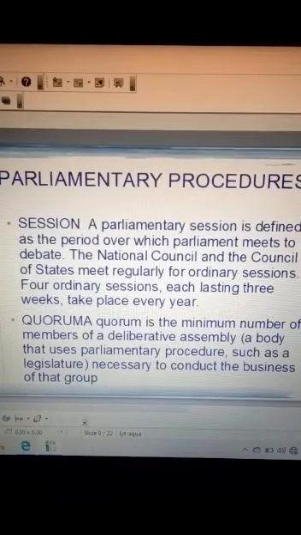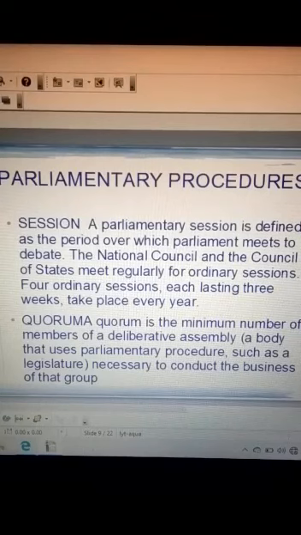Different names are given for the sessions. In your book it is mentioned: we have the budget session, which is in the months of February to May, the monsoon session, which is in July and August, and the winter session, which is in November and December.